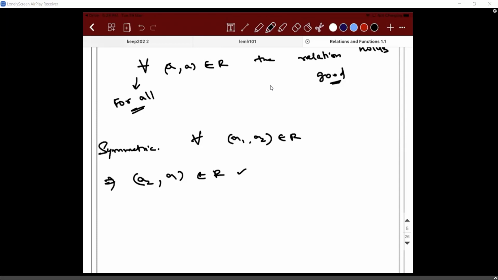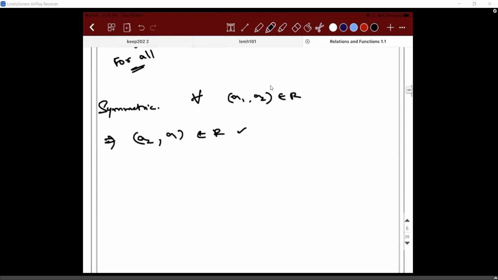If you have to give an explanation, you can write down numbers like I told you. Take two odd numbers or two even numbers. That will give you an answer. Then what about transitive, guys? If (a1, a2) belongs to R and (a2, a3) belongs to R, then will (a1, a3) belong to R?